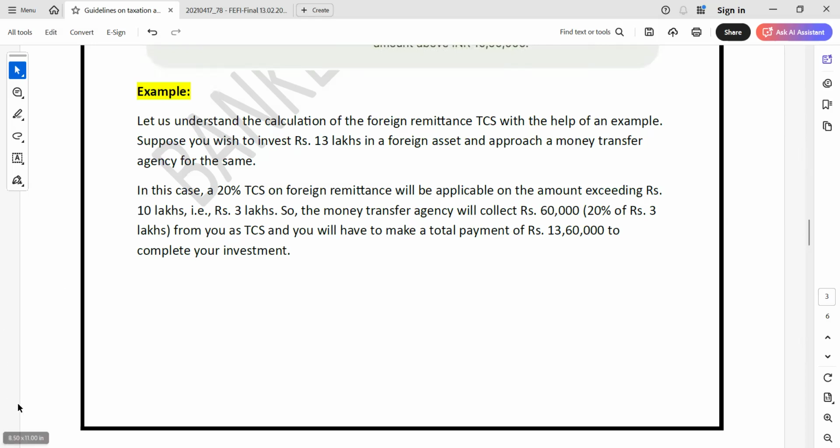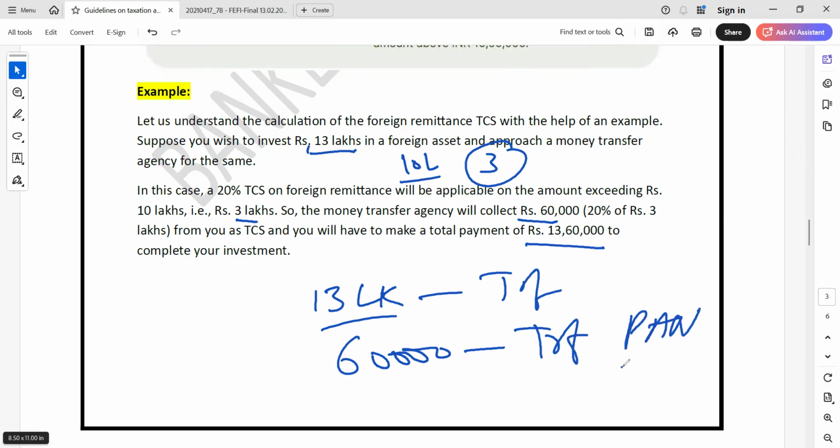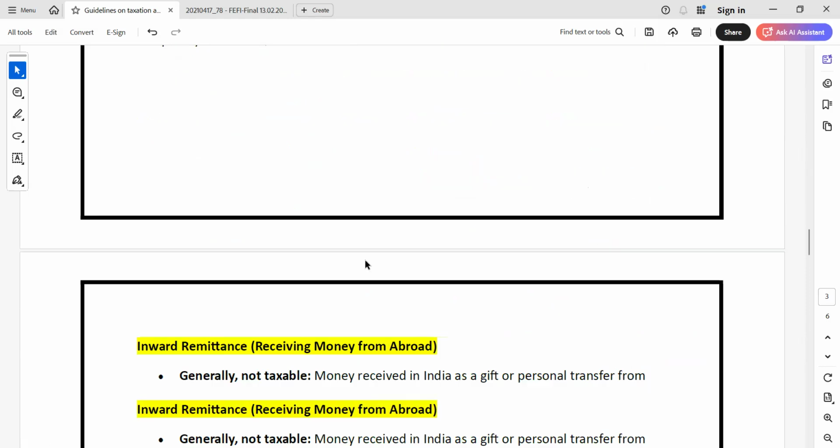So what will happen in this transaction? Because you are sending 13 lakh rupees, up to 10 lakh there is no tax. Above 10, that is 3 lakh rupees, the bank will collect TCS of 60,000 rupees. In total you have to pay 13 lakh 60,000 rupees. Once you make the payment, your 13 lakh will be transferred, and your 60,000 will be credited to your PAN in income tax, which can be claimed back also if you are eligible.